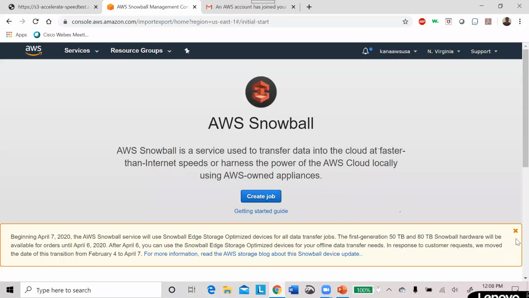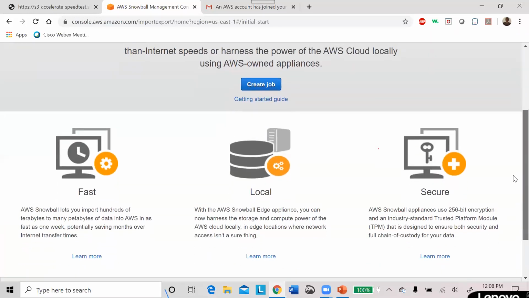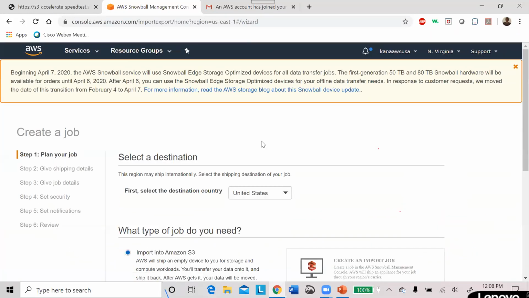Okay, so create a job. Beginning April 7th, the AWS Snowball service will use the Snowball Edge Storage Optimized device for all data transfer jobs. The first generation 50 TB and 80 TB Snowball hardware will be available for orders until April 6th. After April 6th, you can use the Snowball Edge Storage Optimized device for your offline data transfer needs. Originally it was ending on February 4th, but now extended to April 7th. Okay, now it doesn't matter. Still, we can request Snowball, create job.